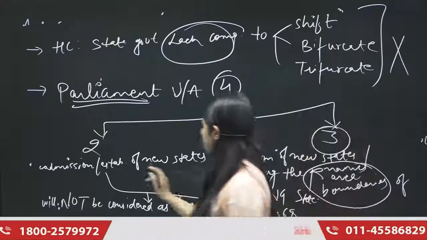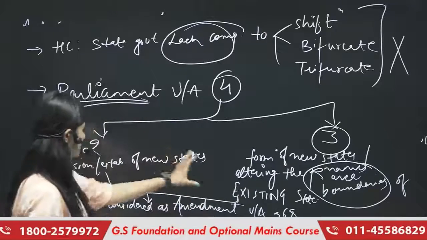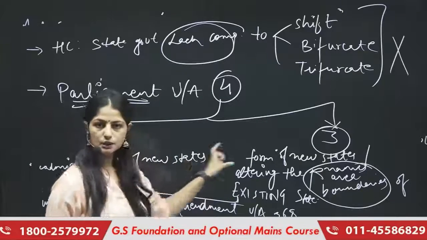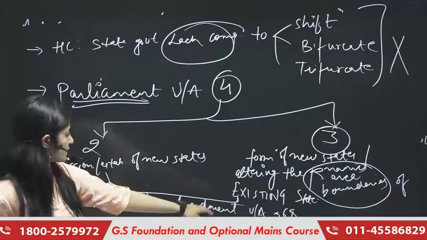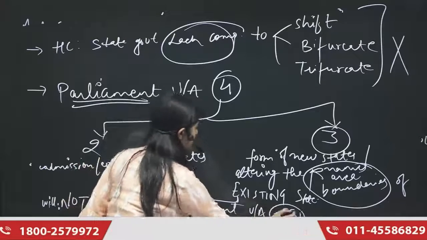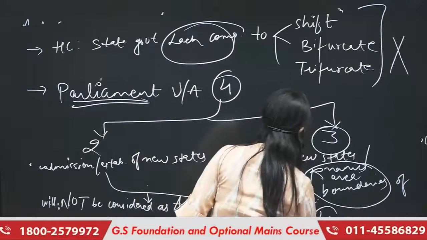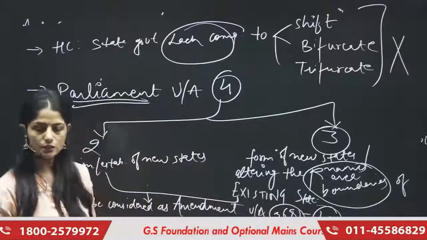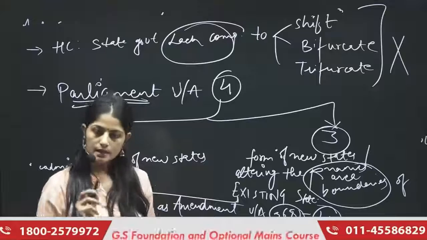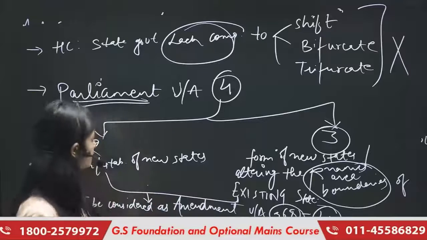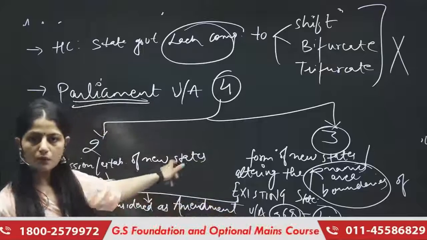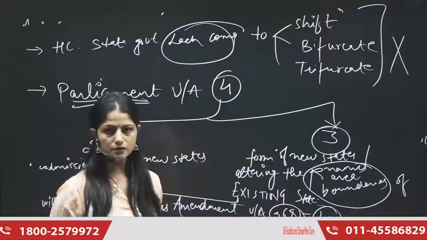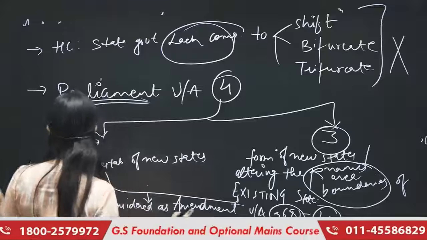So whatever we do pertaining to Articles 2 and 3 would not be considered an amendment under Article 368. This is Article number 4. To understand Article 4, it was very important to understand Articles 2 and 3. I hope this is clear to you now.